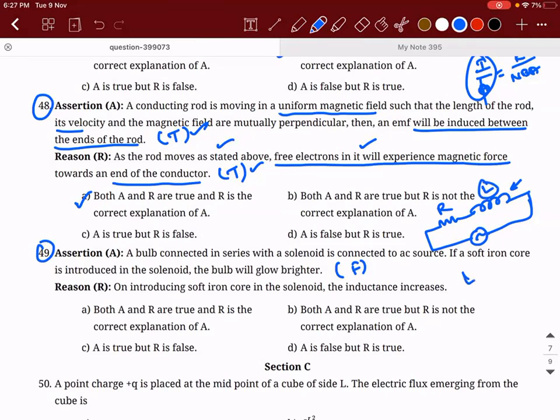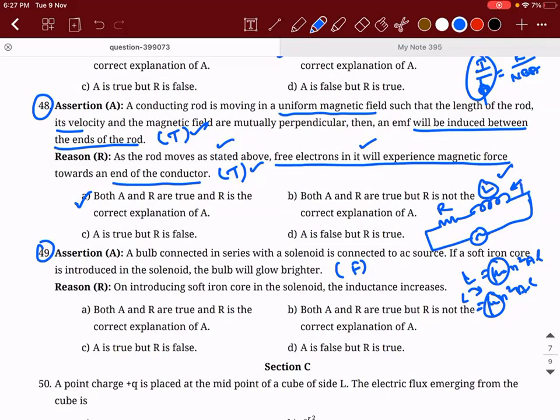By doing that, what will happen to the inductance? We saw the formula L is equal to mu naught N square A into L. Instead of mu naught, you will have mu, the permeability of the material, into N square A into L. So L is directly proportional to permeability. So the inductance of this material will increase. Inductance is something similar to resistance. Correct?